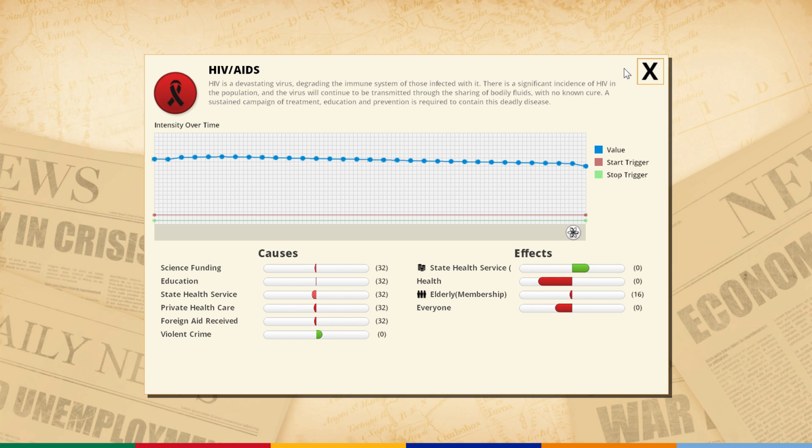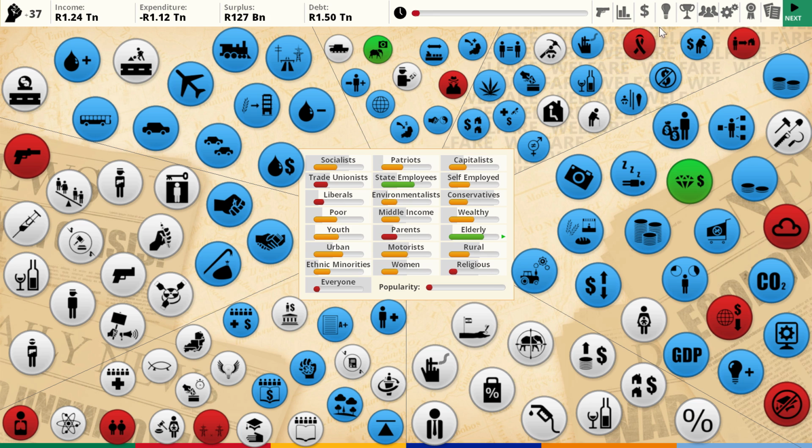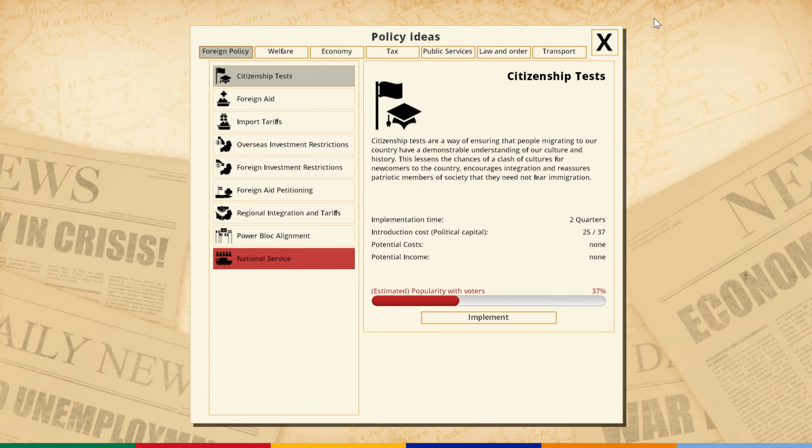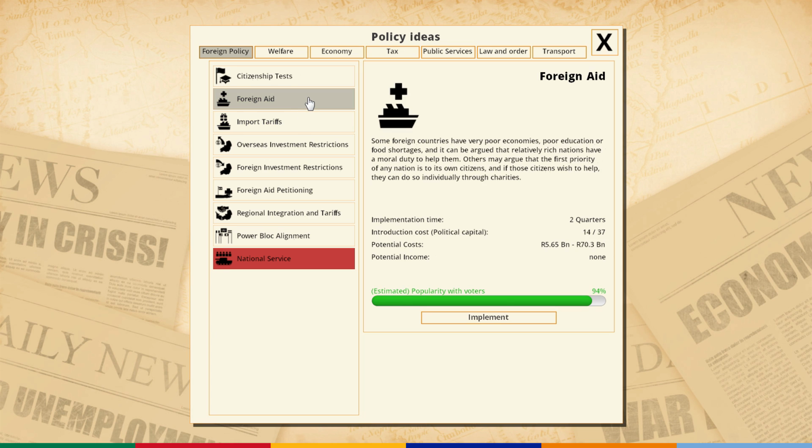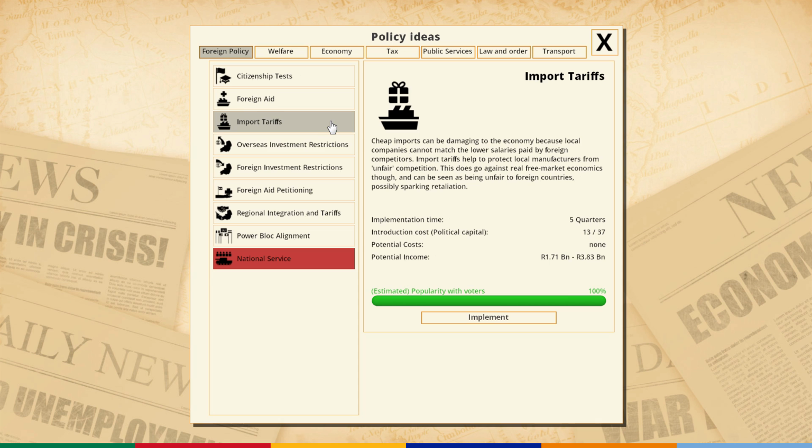So here's HIV. Education, we do need to raise education, but let's look at some more policies that we can enact and see maybe if we have something else. Foreign policy, not super worried about foreign. Ooh, what is this? Some foreign countries have very poor economies, poor education, or food shortages. It can be argued that relatively rich nations have a moral duty to help them. Why not? Oh, that's expensive though. That has the possibility of being really expensive. I don't want that much. I don't want it that bad.